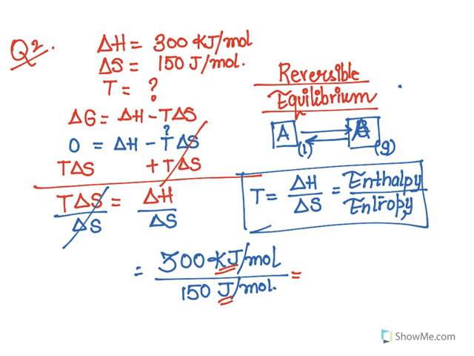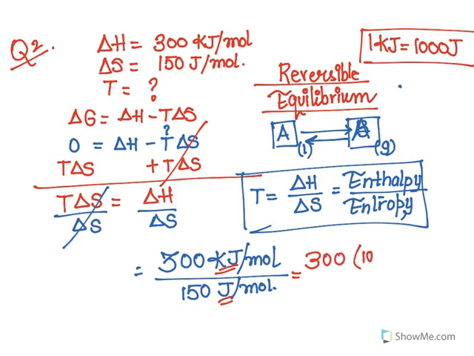So we can just convert this kilojoules to joules. And remember, 1 kilojoule equals 1000 joules. So I'm going to apply that here. I'm going to multiply this 300 by 1000 in order to convert it to joules, and I have 150 here. All right, let's see how many zeros we have. 1, 2, 3, 4, 5.